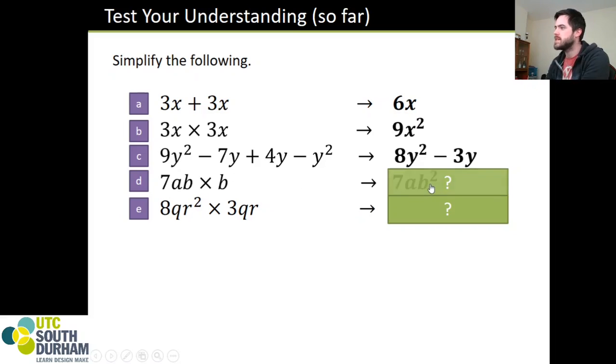7ab times b, 7ab squared. 8qr squared times 3qr. 8 times 3 is 24. Q times q is q squared. R squared times r, that will be r cubed.